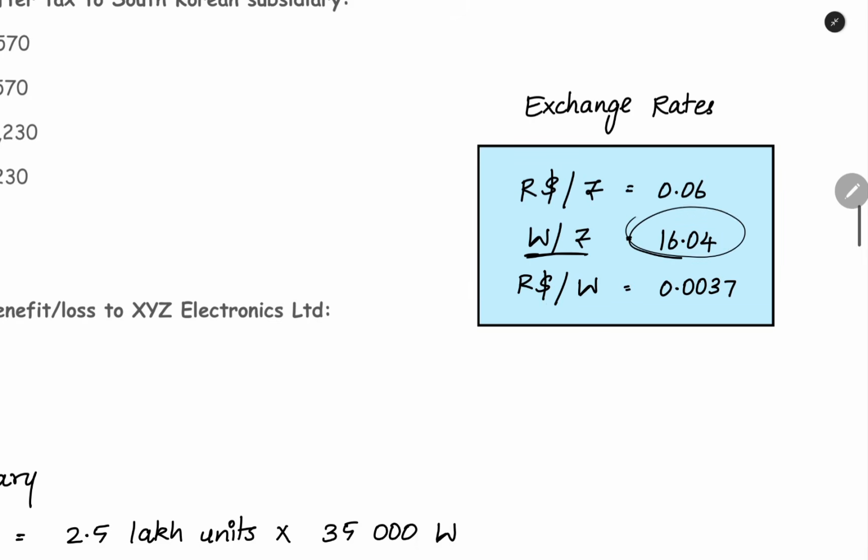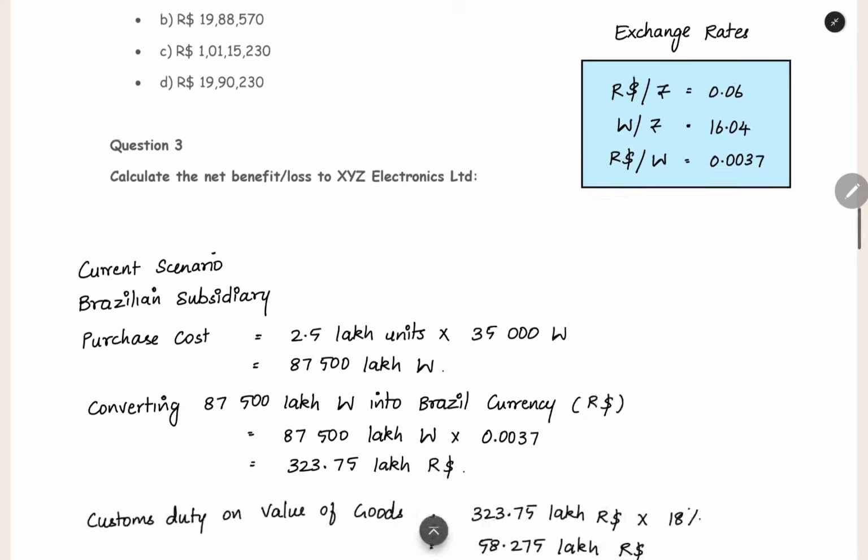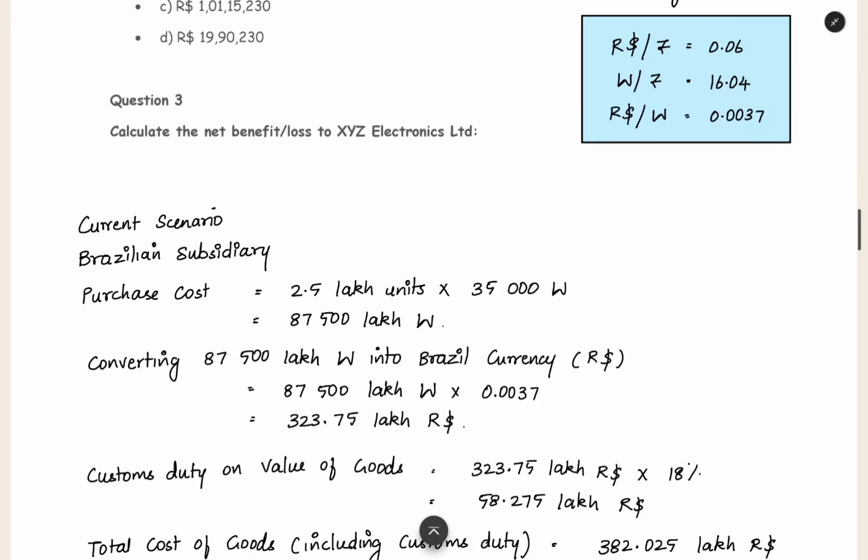Won per rupee 16.04. R dollar per won 0.0037. So this is the exchange rate. We have brought it into a familiar format. Now what is the current scenario we have to see?